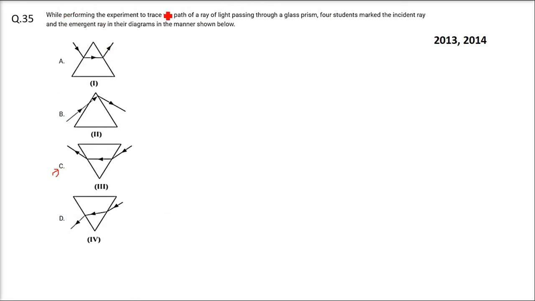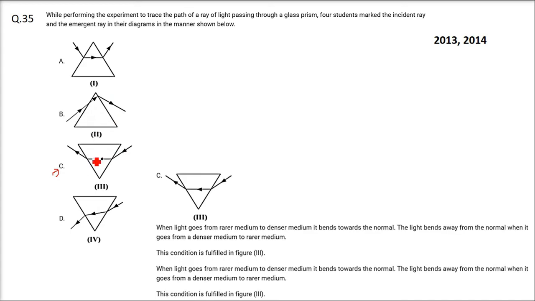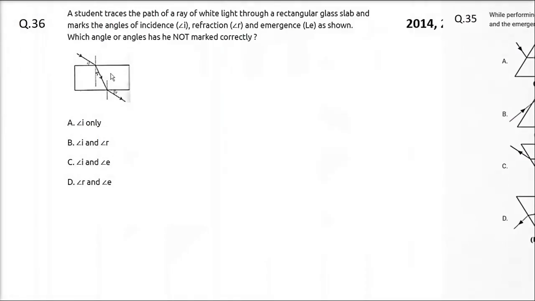So while performing the experiment to trace the path of a ray passing through a glass prism, 4 students marked the incident ray and the emergent ray in their diagrams in the manner shown below. Which one is the correct one? So this C is the correct one, as you see here. When light goes from rarer medium to the denser medium, it bends towards the normal, and here is the normal. The light bends away from the normal when it goes from the denser medium to the rarer medium. The condition, this third, fulfills, right? This is the fulfilling one.